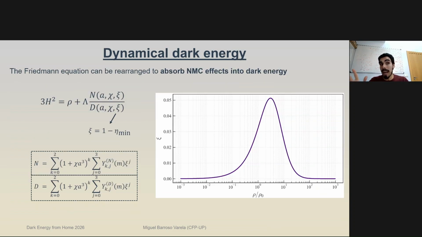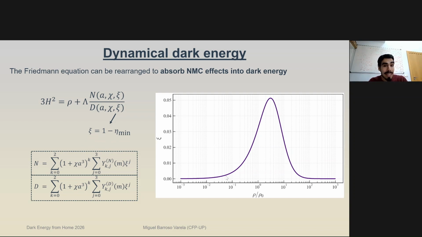In terms of the dynamical dark energy behavior, this comes about because we recast the Friedmann equation in terms of the matter density, as usual, and then the cosmological constant with some dressing from the non-minimal coupling. The non-minimal coupling here is going to induce a time-dependent, here scale factor dependent, contribution, also depending on chi, that ratio of the cosmological constant to the matter density I showed before, and also xi, where xi is going to model the contribution of the model to GR. Now, GR would just be eta equal to 1, and therefore xi equal to 0. So the larger xi is, the further away we are from GR.